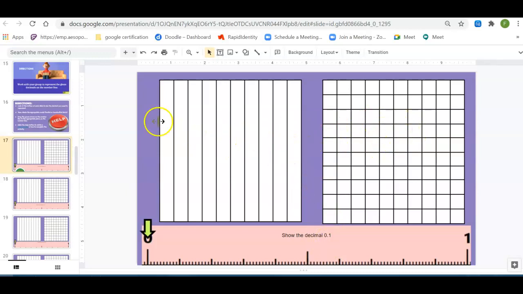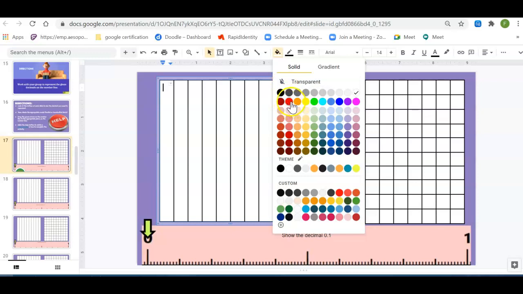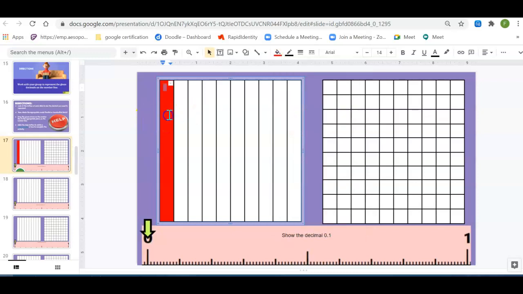It will be more appropriate for me to use the tenths grid. So I'm going to come on this side and click. I need one column shaded in, so I click there one time, and then I go to the paint bucket. I click once inside the grid and choose my color. I'm going to make it red. So now I've represented 1/10.